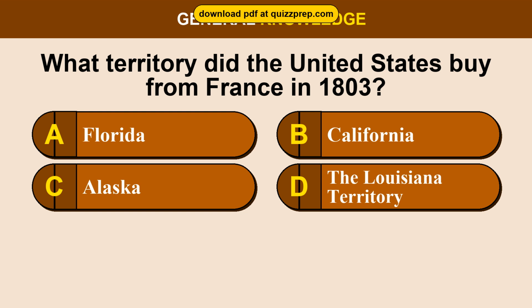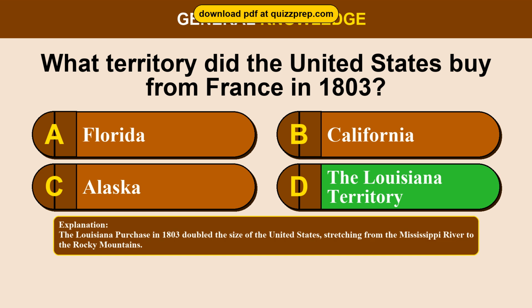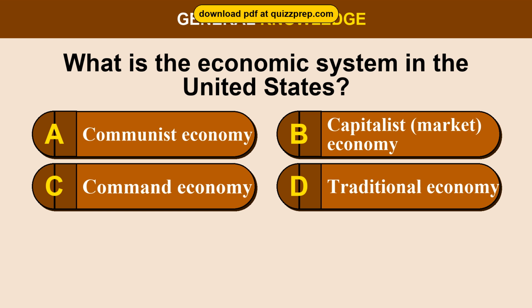Question 71. What territory did the United States buy from France in 1803? Option A, Florida. Option B, California. Option C, Alaska. Option D, the Louisiana Territory. The correct answer is option D, the Louisiana Territory. The Louisiana Purchase in 1803 doubled the size of the United States, stretching from the Mississippi River to the Rocky Mountains.